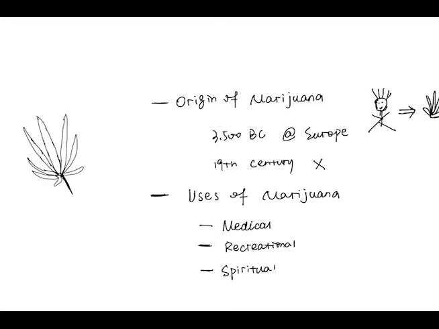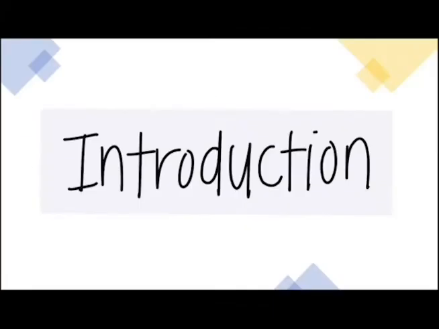The second major use of marijuana is recreational. The recreational use of weed is mainly for its psychoactive and physiological effects. People love it and it's legal in many states. The third major use of marijuana is spiritual. Cannabis has held a sacred status and has served as an entheogen in many regions. It is still used in modern culture as part of the religious routine in some religions all over the world.